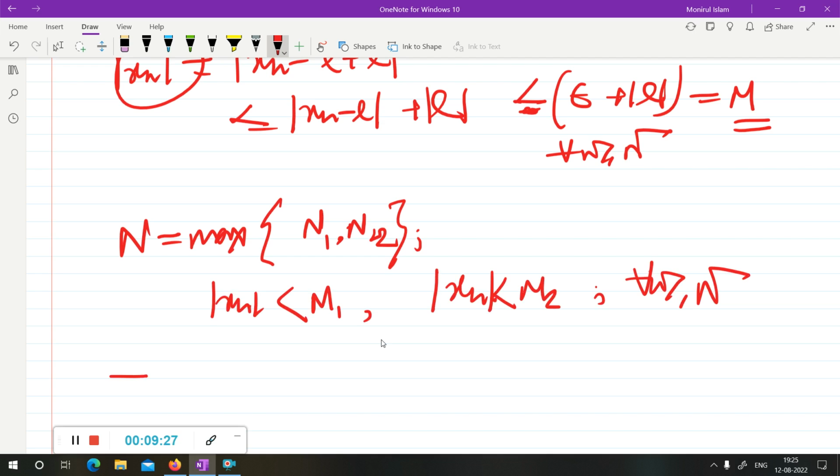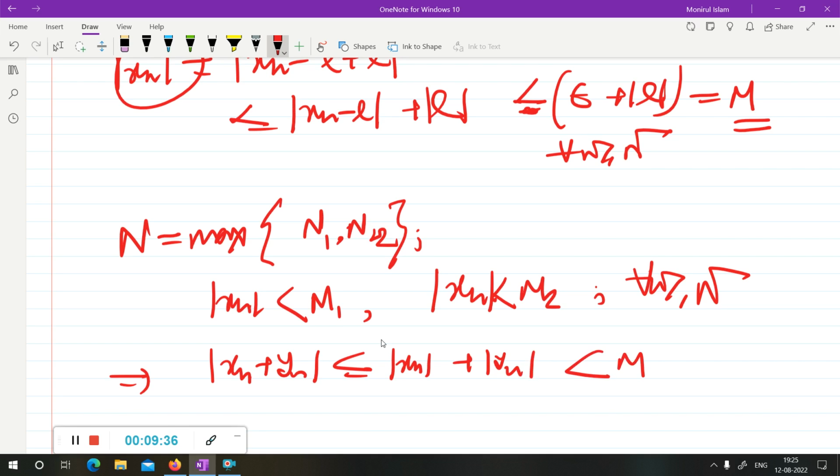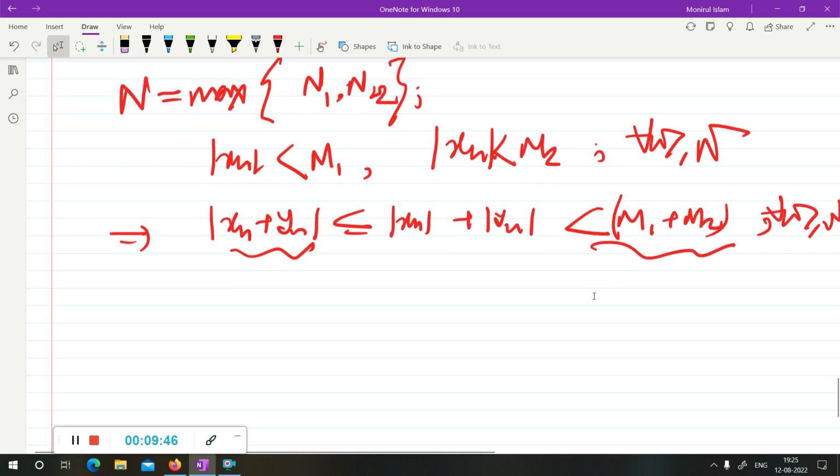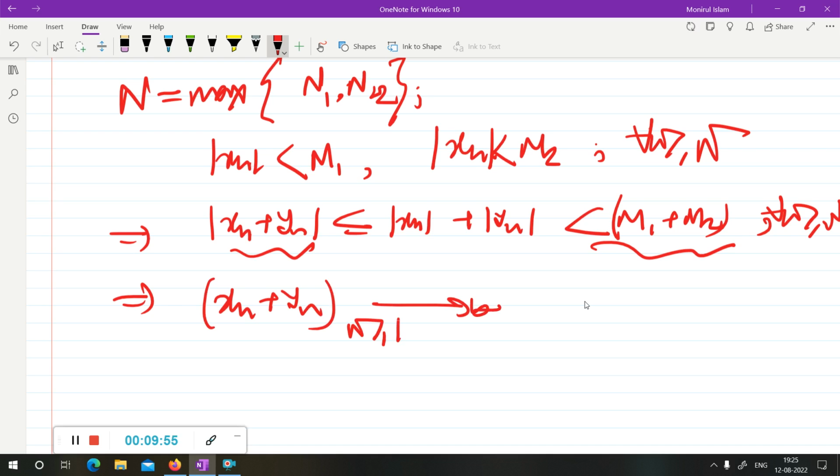Now you can say that |x_n + y_n| is less than or equal to |x_n| + |y_n|. Now |x_n| is less than m1 and |y_n| is less than m2, so this is less than m1 plus m2 for n greater than the maximum. From this you get a bound for the subsequence x_n + y_n. So you can say this sequence is a bounded sequence.